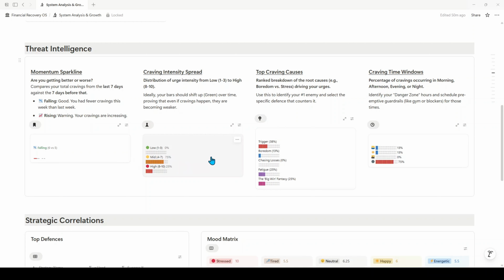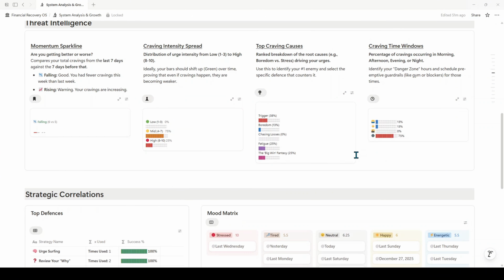And then you can also see your top craving causes. So you can see what gets your gears turning negatively. So external trigger being something along the lines of, I don't know, your friends wanting to gamble, you watching sports, an advertisement popping up, your friends going to the casino, boredom, chasing losses, general willpower fatigue, and the big win fantasy. And then these are your craving time windows. So morning, afternoon, evening, and night. So as you can see here, the danger zone is clearly the evening for me.